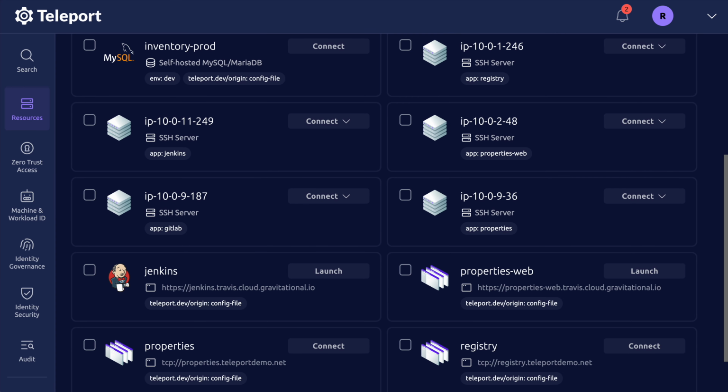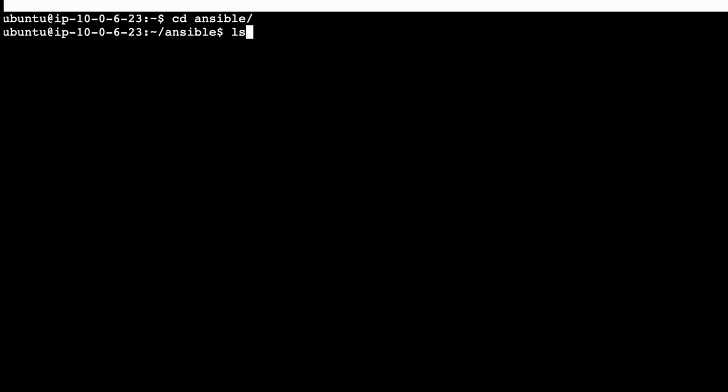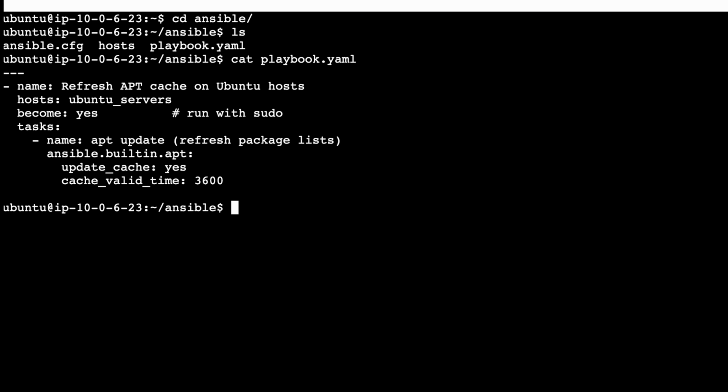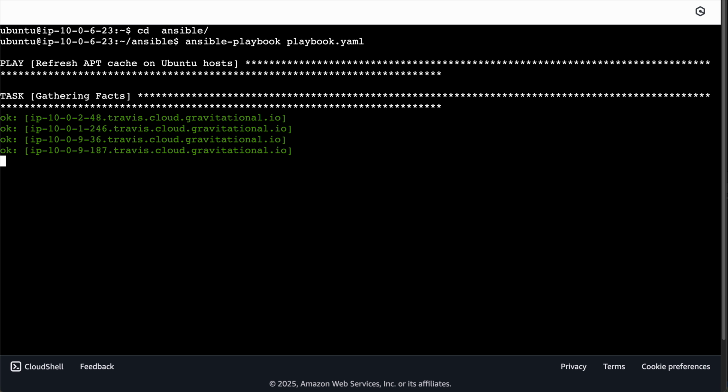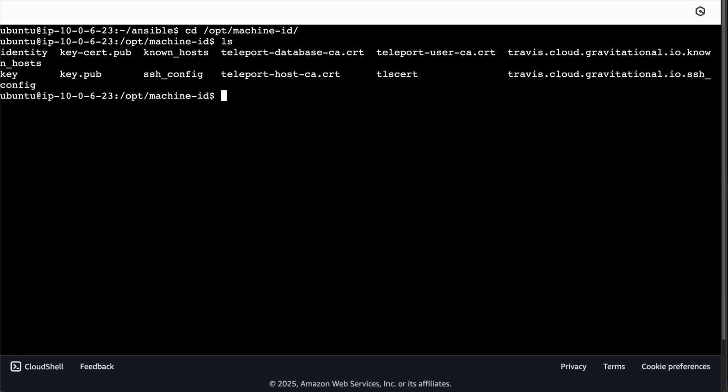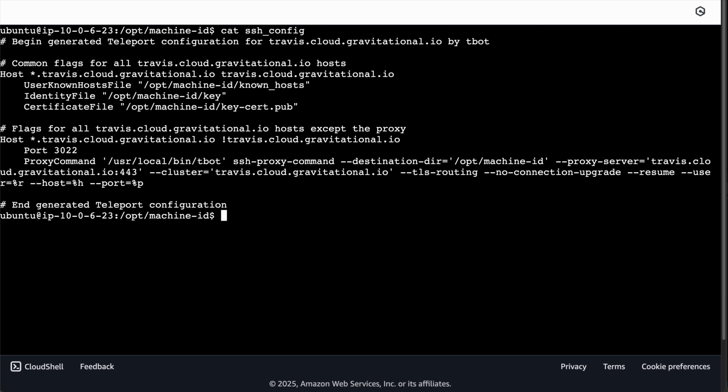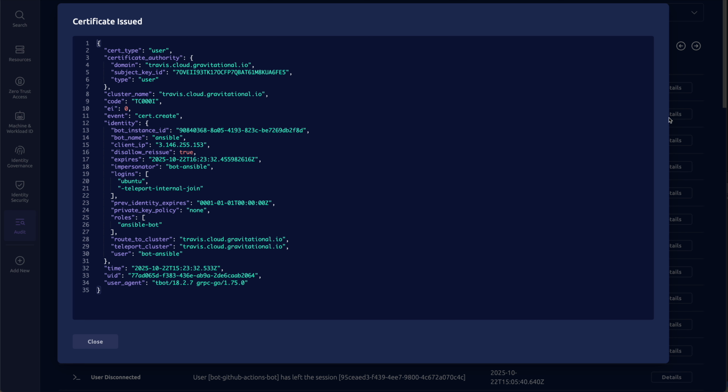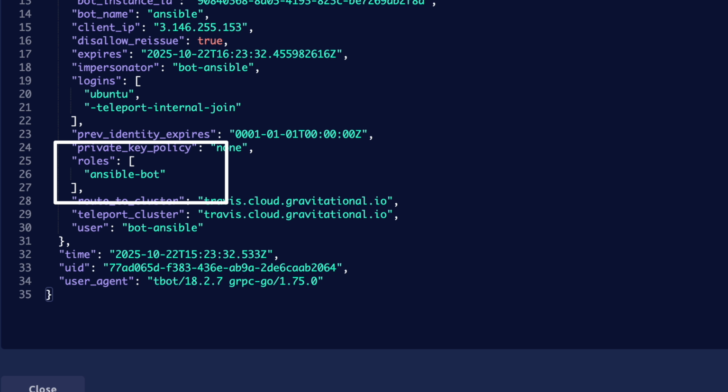But in Teleport, each enrolled server trusts certificates signed by Teleport's built-in certificate authority, so our Ansible runner doesn't need to push keys everywhere. I have a playbook here that simply runs apt update on my Teleport-enrolled servers. And when I run it, tbot retrieves short-lived credentials and then writes an OpenSSH profile, identity files, known hosts, and an SSH config snippet. Ansible then uses that config to connect and run the commands. And each connection is authorized through Teleport's access policies and logged in the audit trail. So our Ansible bot simply presents a short-lived certificate issued by Teleport, which the servers recognize as a valid identity.